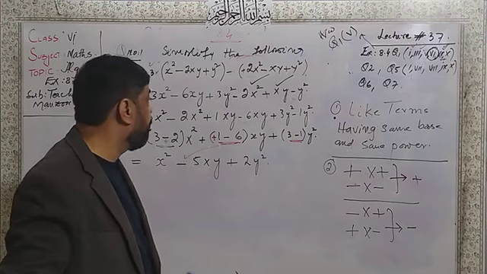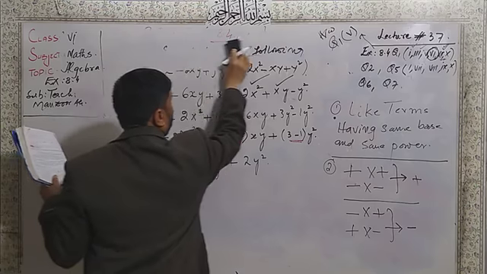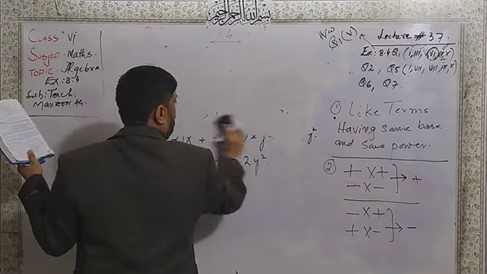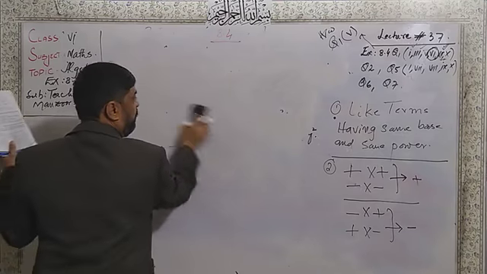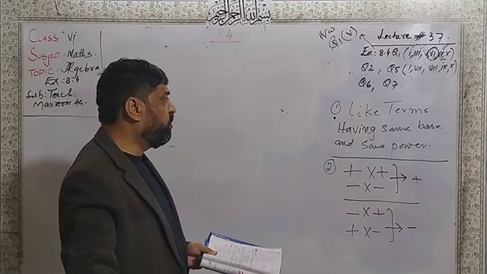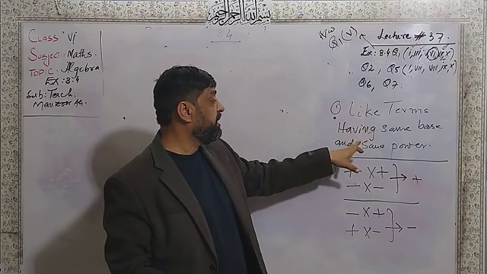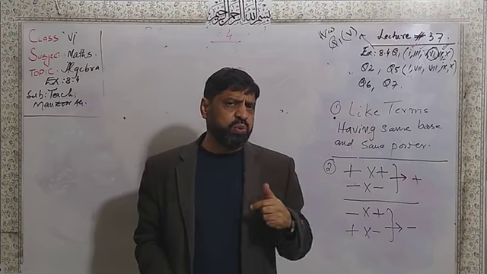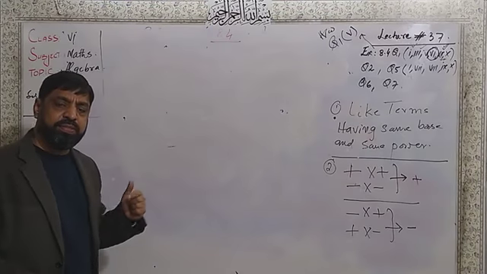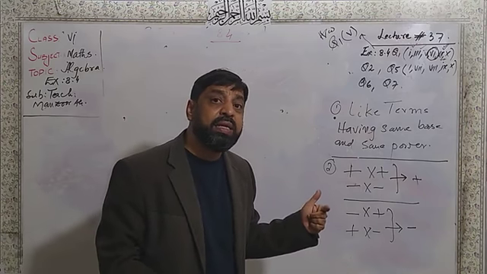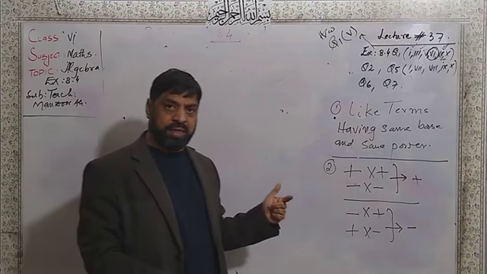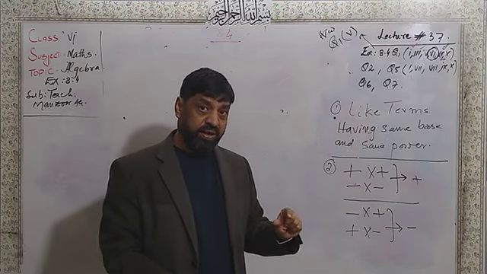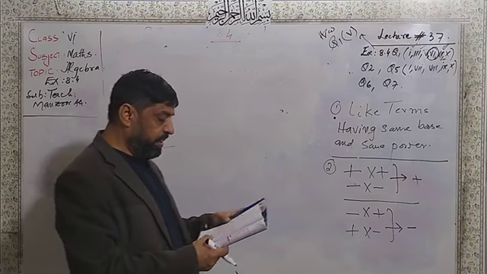Now, let us start question number 2. Very easy parts are given here in question number 2 of the same exercise 8.4. Of the same exercise, I told you like terms today we are discussing having same base and same power. Plus multiplied by plus, its answer will be plus. Minus multiplied by minus, because of same sign, its answer will be plus. If we multiply different or opposite signs, its answer will always be minus.